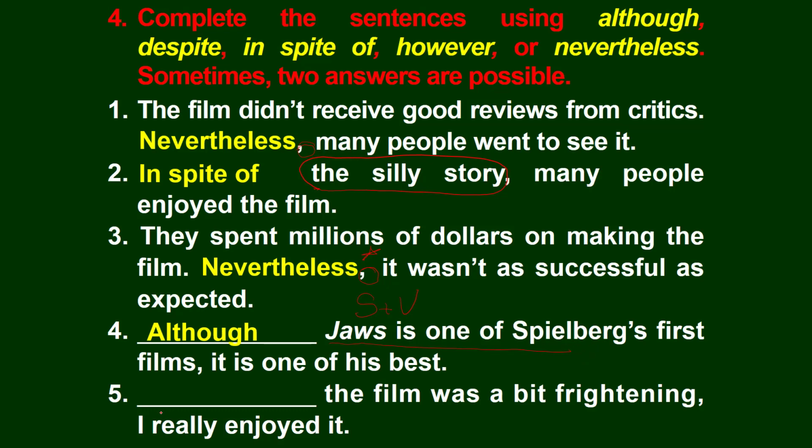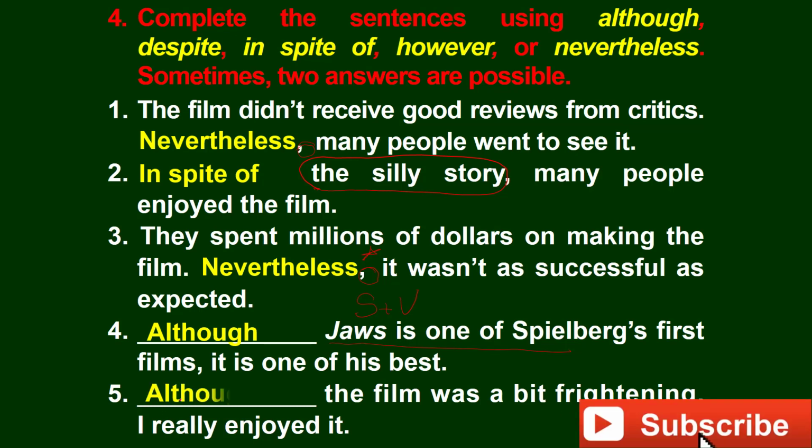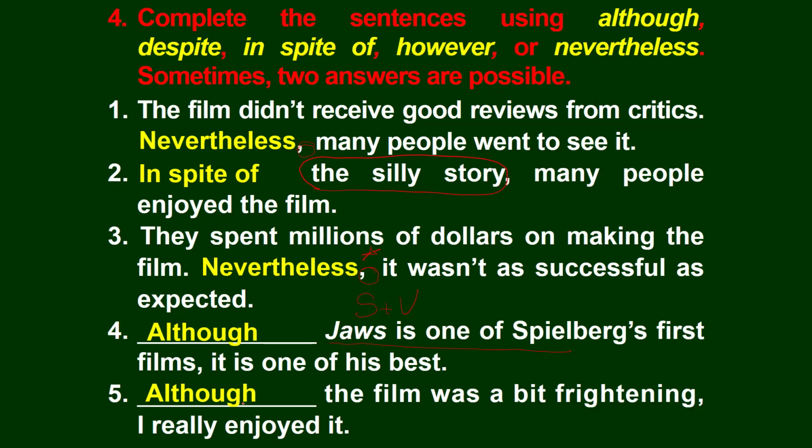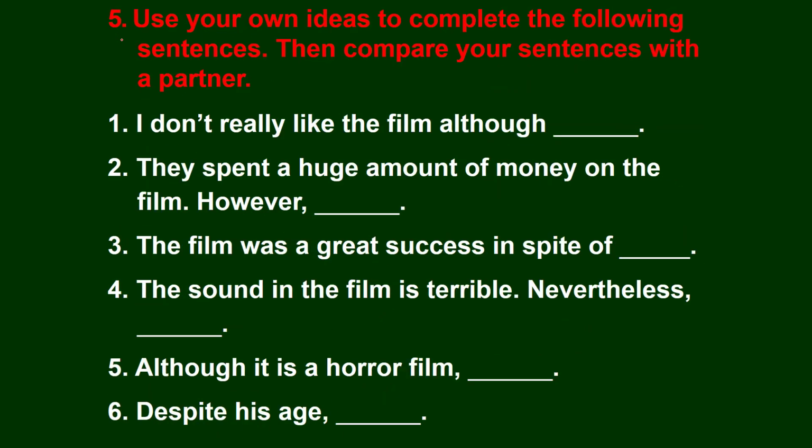And number 5, as you see, the film was a bit frightening. So it is a clause. So we should use here although. Although the film was a bit frightening, I really enjoyed it. And exercise 5. Use your own ideas to complete the following sentences. Then compare your sentences with a partner.